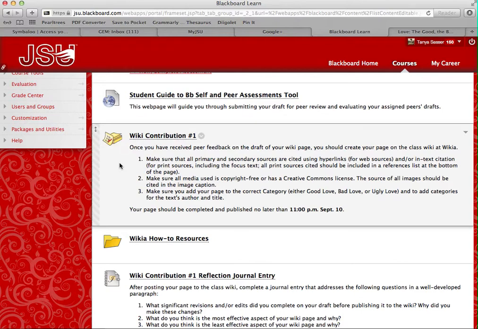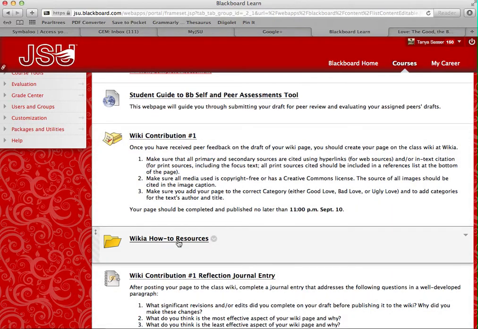Make sure all media used is copyright free or has a Creative Commons license. You do not want to break the law. The source of all images should be cited in the image caption. Make sure you add your page to the correct category, either good love, bad love, or ugly love, and add categories for the text's author and title. Your page should be completed and published no later than 11 p.m. September the 10th.